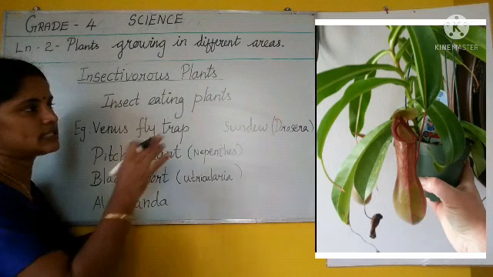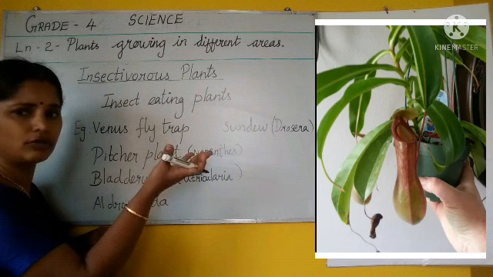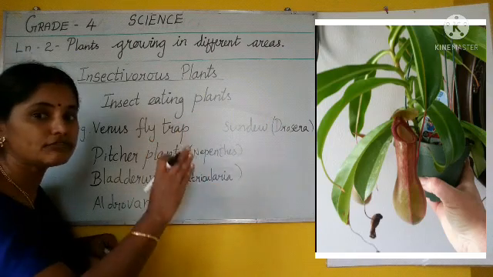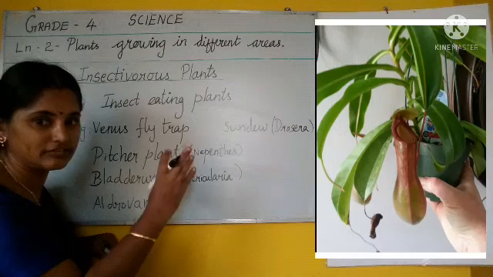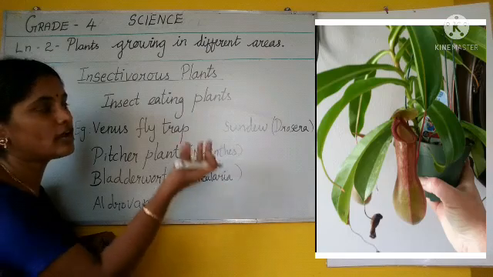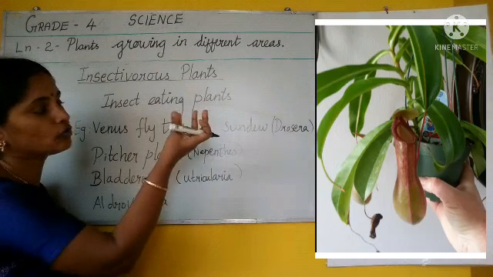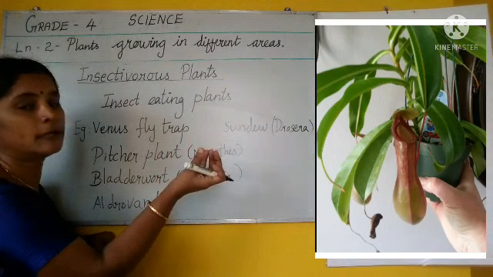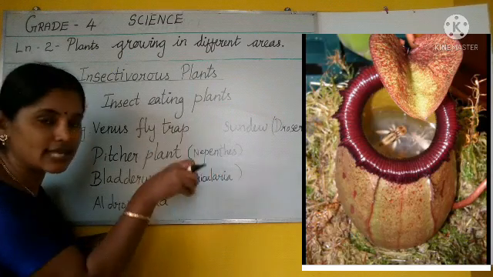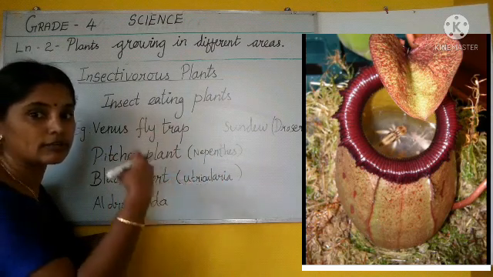See, in this pitcher plant, the pitcher is hollow. Where does the pitcher grow? The pitcher is nothing but a modification of the leaf. The leaf has grown like a pot. It's a modification of leaf. So, it is hollow, like a hollow space inside, in the shape of a pot. This hollow pitcher is filled with some nectar, a honey-like nectar liquid inside that pitcher. The nectar smell is also very good.